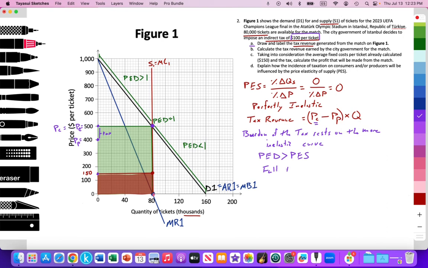So the full tax burden will rest on the producer, because the PES value of the supply curve is less than the PED value of the demand curve. So in this case, since it's perfectly inelastic, the producer carries the full burden.